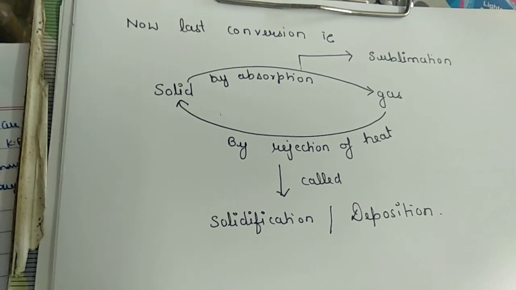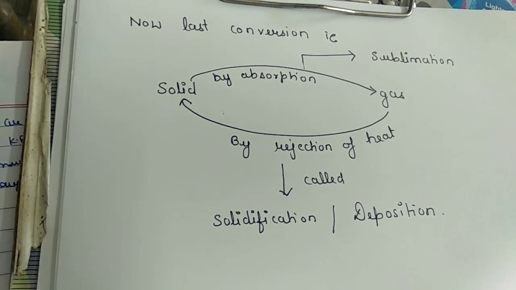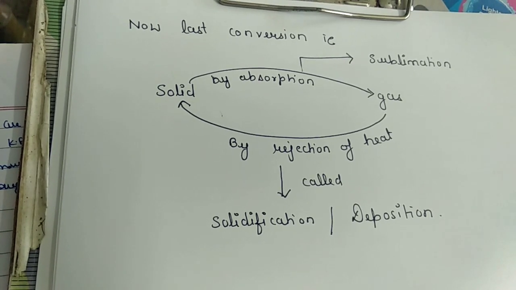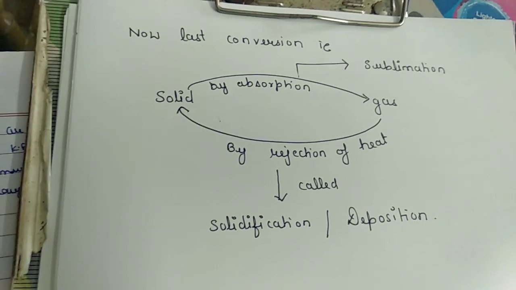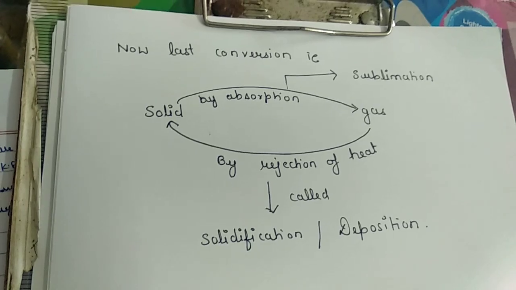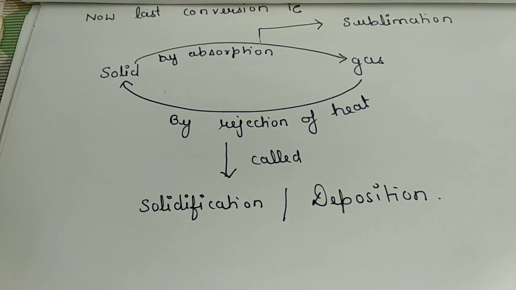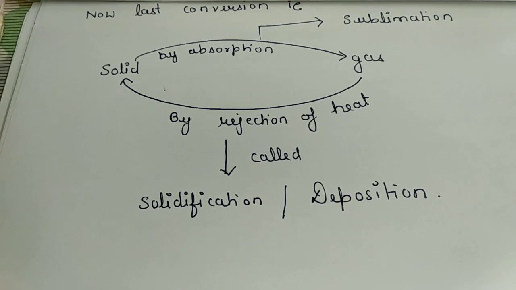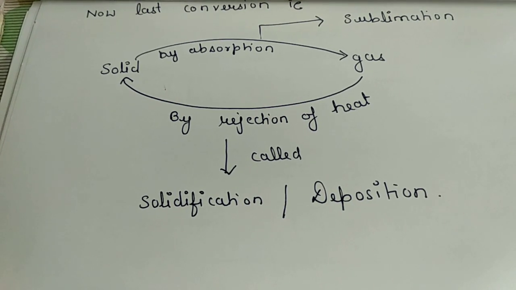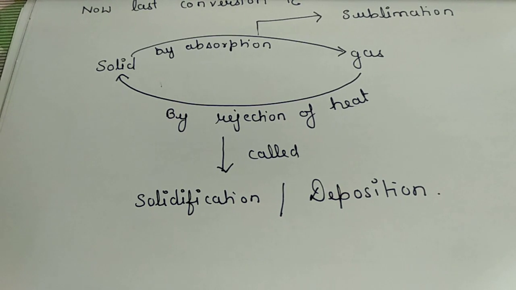For example, when ammonium chloride, iodine, camphor, naphthalene and solid carbon dioxide are heated, they get converted into their vapor states. When carbon dioxide gas is cooled, it gets converted into solid carbon dioxide, which is known as dry ice.